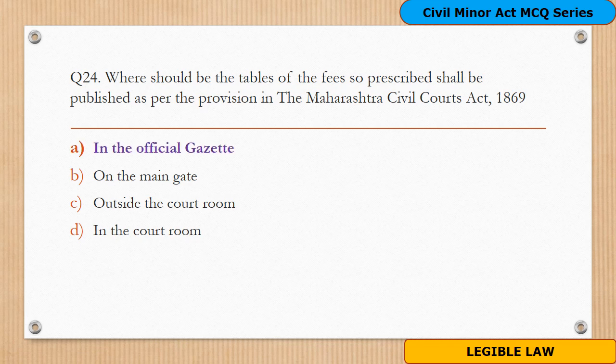And the answer is option A, in the official gazette. This is given in section 42 of the Maharashtra Civil Courts Act, that the fees shall be prescribed in the official gazette.